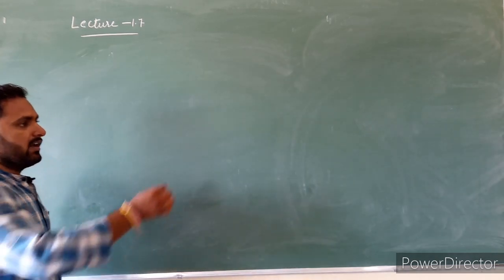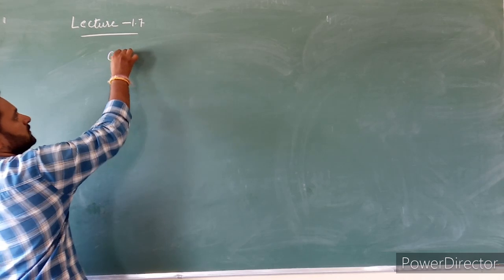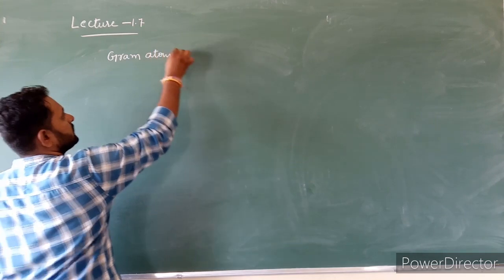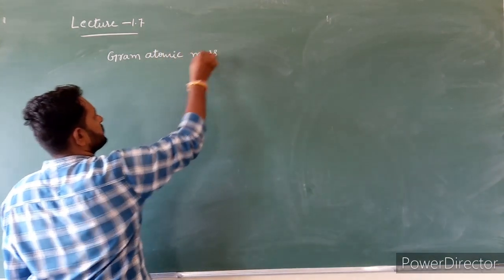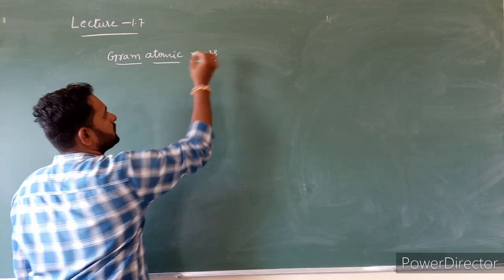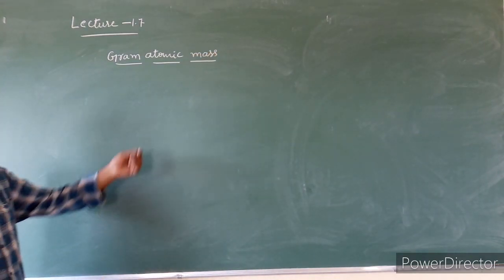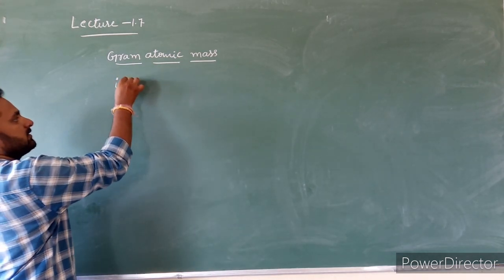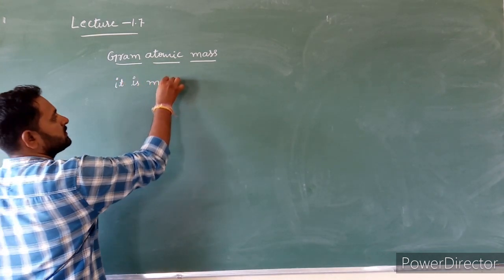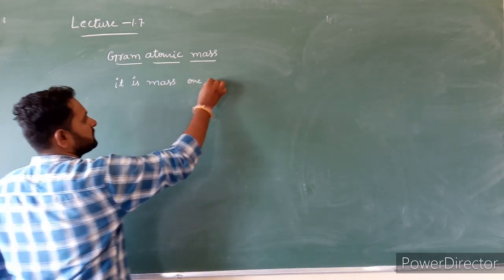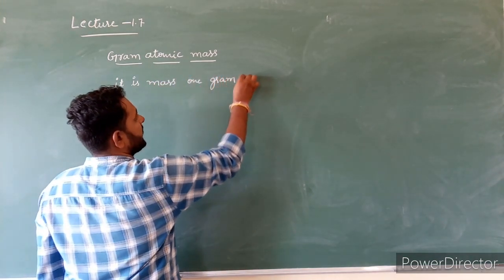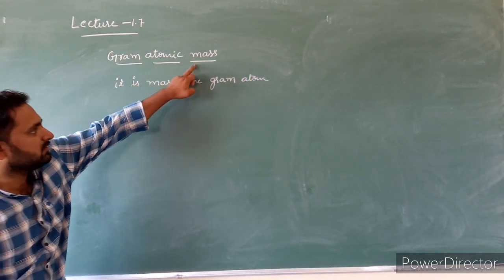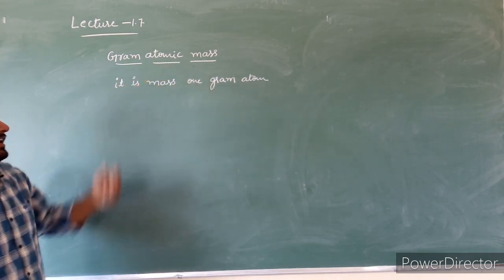The next one, gram atomic mass. Gram atomic mass is mass of 1 gram atom. 1 gram atom is called gram atomic mass. It is the mass of 1 gram atom.